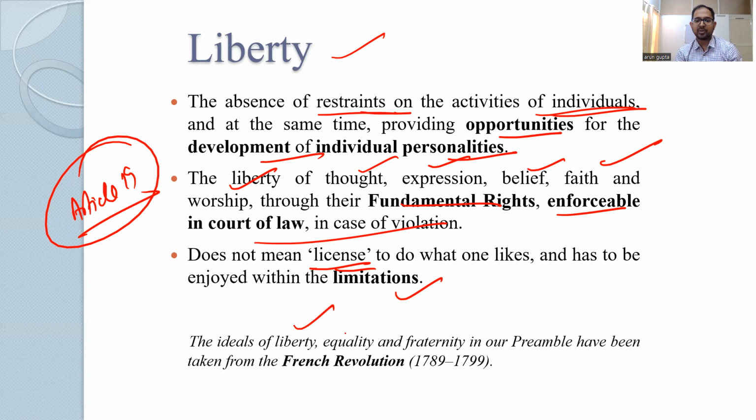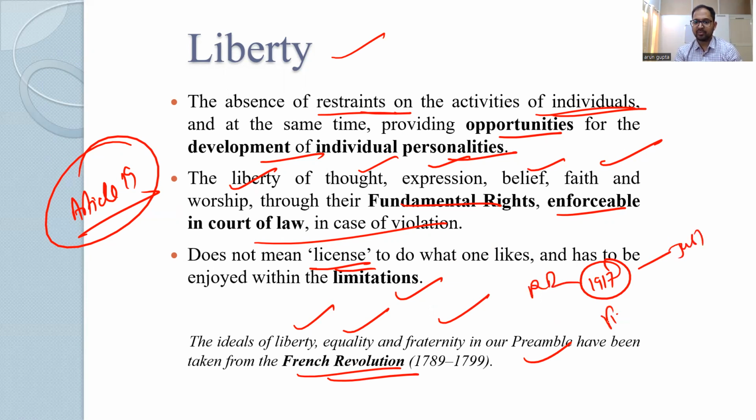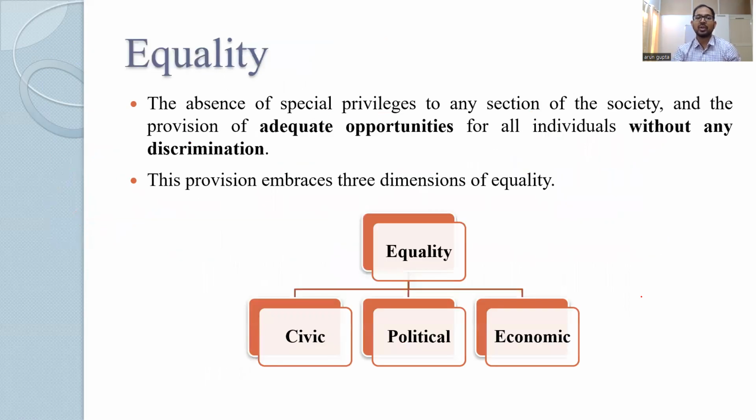And the ideals of liberty, equality, and fraternity have been taken from the French Revolution of 1789 to 1799. So 1917, and then this was justice from the Russian Revolution, and from the French Revolution we have taken the ideals of liberty, equality, fraternity. So liberty we have done. Now moving on to equality.